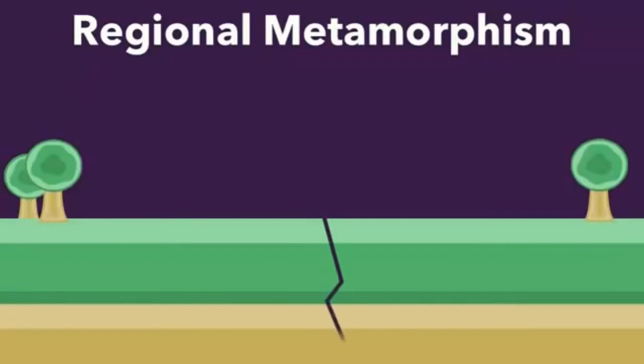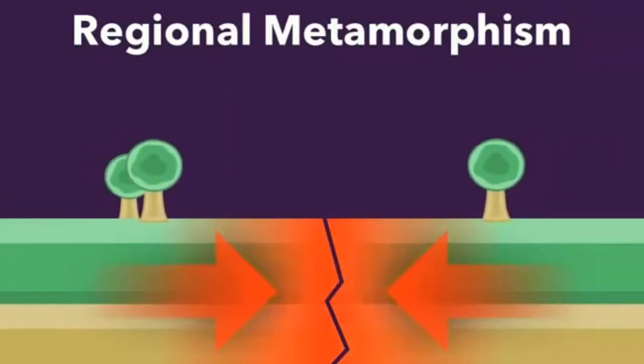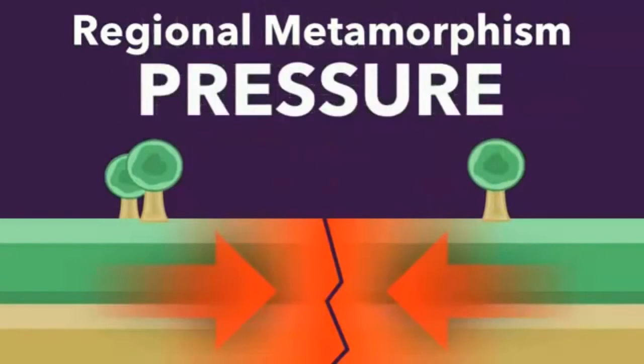Let's imagine that I have a plate boundary here, a fault, a crack, and that these two plates are coming together. So it's a convergent plate boundary. Well, as you can imagine, in the middle here there's going to be immense pressure, and that pressure can cause the rocks trapped in the middle to become metamorphosized. So all along this boundary, you'll find metamorphic rocks. Again, this is different from contact in that it's not so much about the heat, it's more about the pressure.